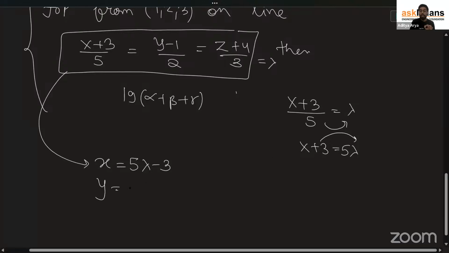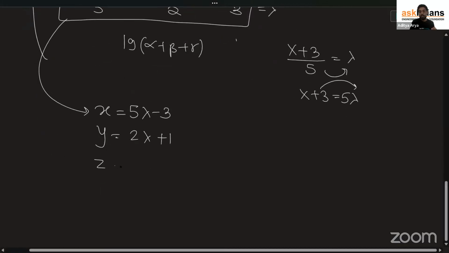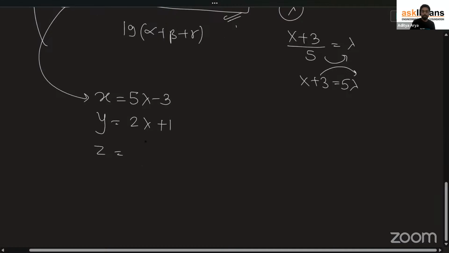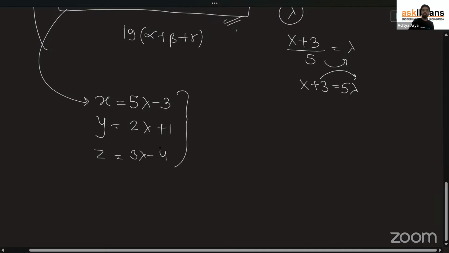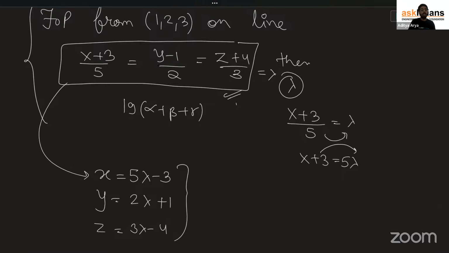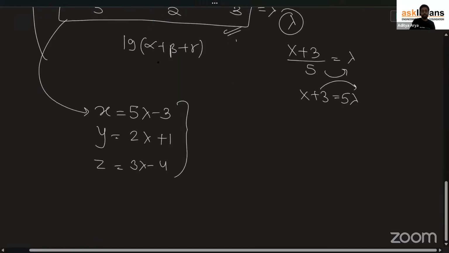What is the y coordinate of the point on the line? That's what we are calculating. 2 lambda plus 1. And z, from here, you will equate this with lambda, so 3 lambda minus 4 will be the point. So whenever you want to have a point on the line, just equate your equation of line equal to lambda and get the value of x, y, and z in terms of lambda.